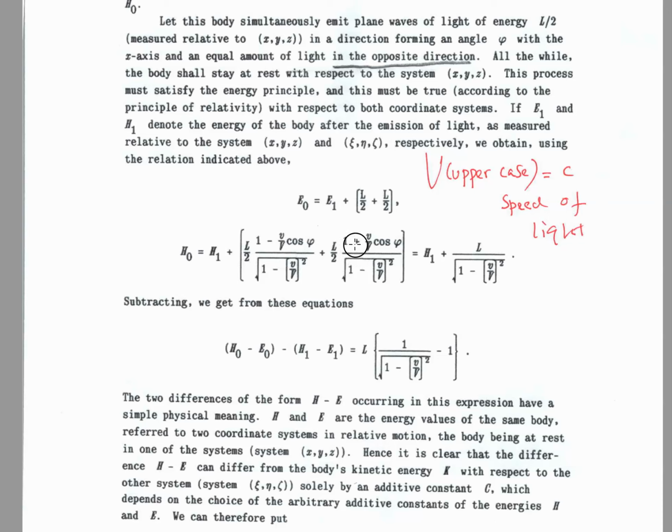So L by 2 plus L by 2 becomes L, and this denominator would stay the same. Okay, so he ignores this term because uppercase V is the speed of light and it's a very big number. For small speeds, this number becomes almost 0. So L by 2 plus L by 2 becomes L.